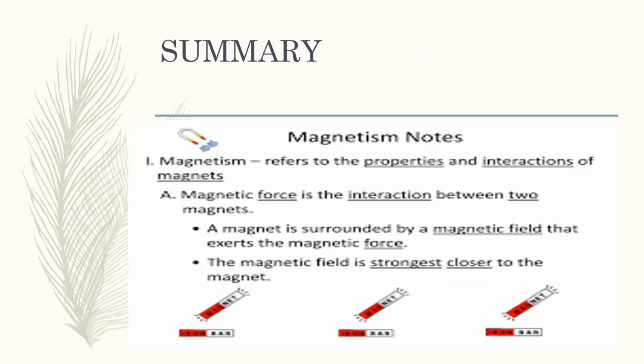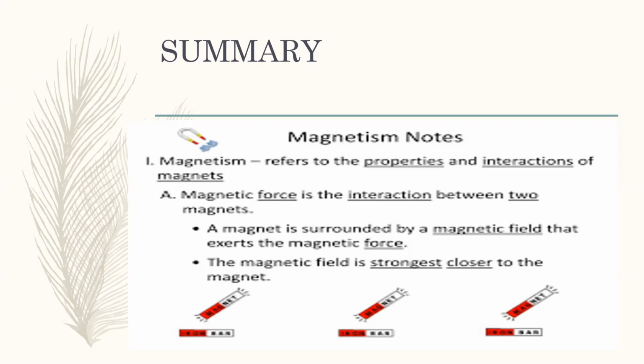Now, come towards the summary of today's lecture. We were talking about magnetism. What is magnetism? Magnetism refers to the properties and interaction of magnets. That is so-called magnetism: how two magnets interact with each other, or how a magnet and a magnetic material interact with each other. That phenomenon, the force of attraction or repulsion between those two materials, is so-called magnetism.